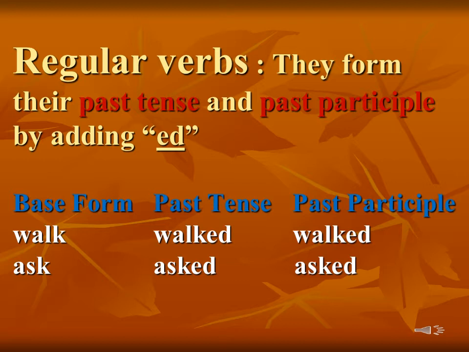First one is the base verb walk, and we are adding ed for the past tense, that becomes walked, and the past participle is also the same, we are adding ed to the base verb, that is walked. Now second example is ask, asked, asked. That means we are adding ed to the base verb and making past tense and the past participle. Okay, now these types of words which form their past tense and past participle by adding ed are known as the regular verbs.